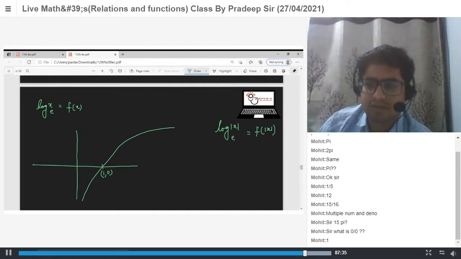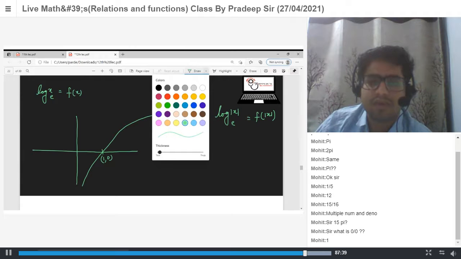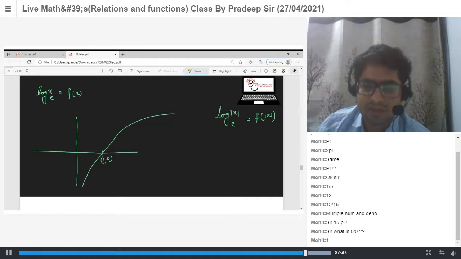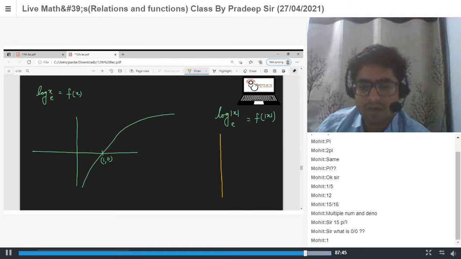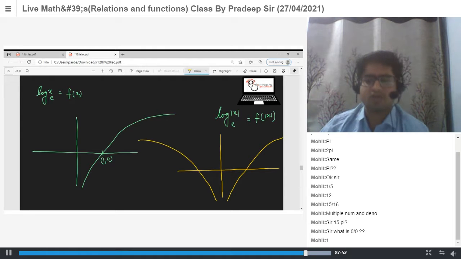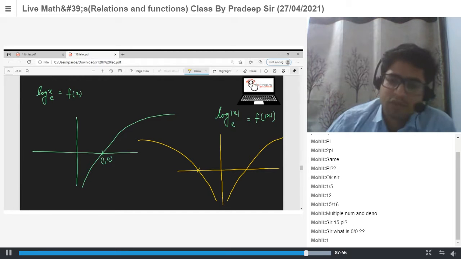The graph for f of mod x is this one, and then take its mirror image. So this is your y is equal to ln mod x. This point is (minus 1, 0) and this point is (1, 0).